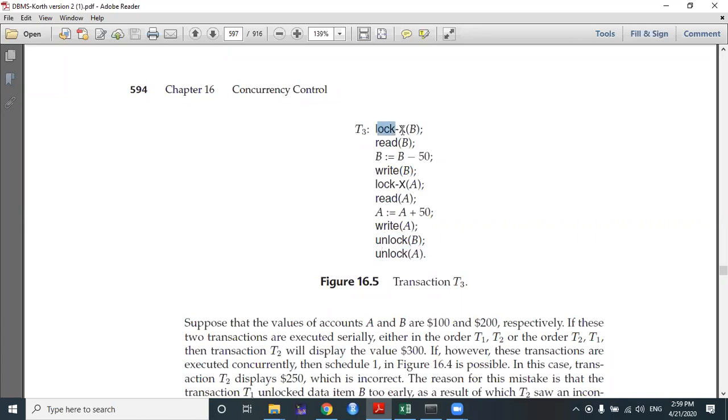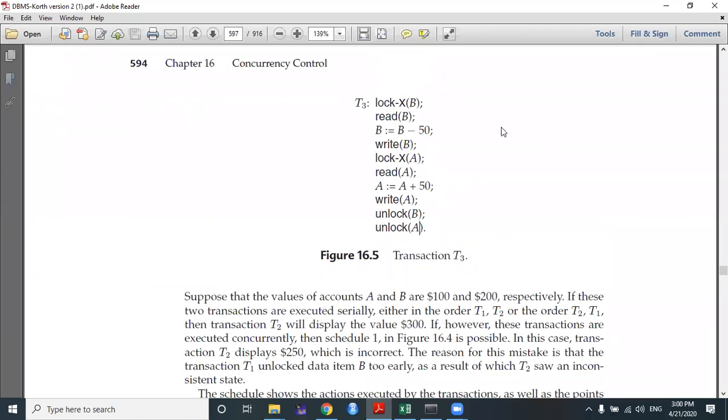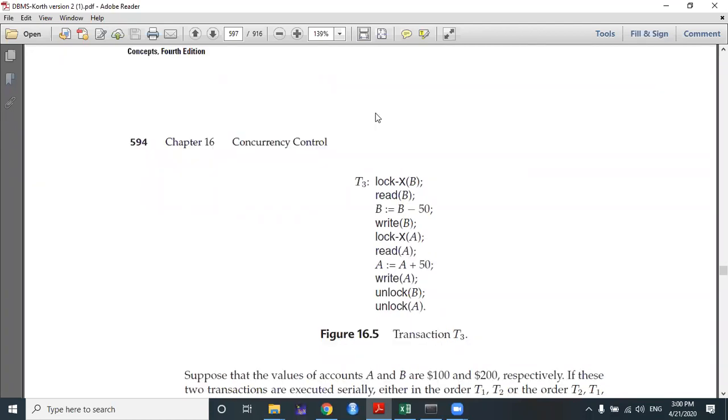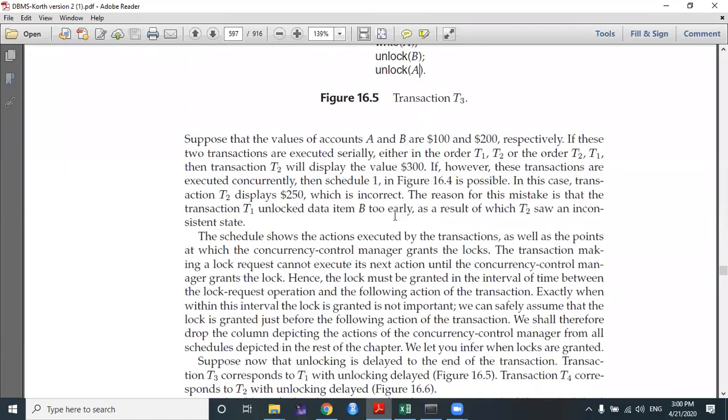That means at first it locks the item, reads B and performs the write B operation. It will not unlock item B. Then it locks item A with an exclusive lock, performs the operation on A, write A, and then performs the unlocking operations. So first it performs the locking operations and then the unlocking operations. This is one way of preserving the serializability property in a concurrent schedule. I think you can understand what I am trying to say.